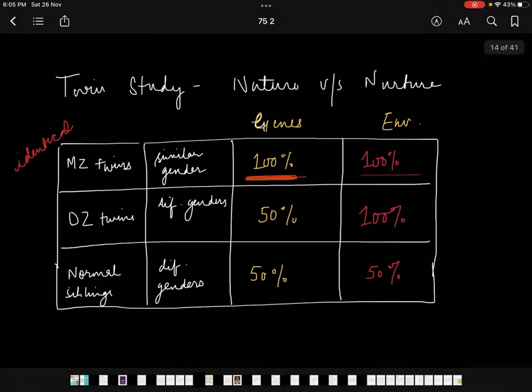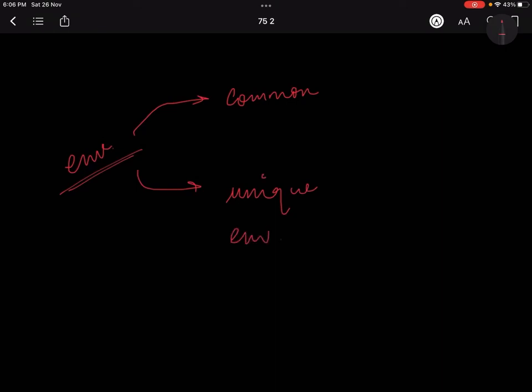Because environment has two components. You need to understand that when we are talking about environment, there are two kinds of environments. One is the common environment and one is the unique environment.